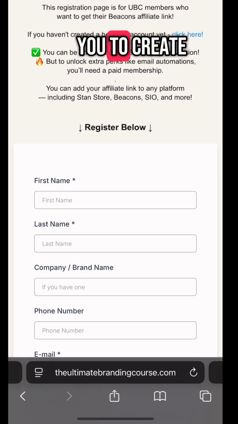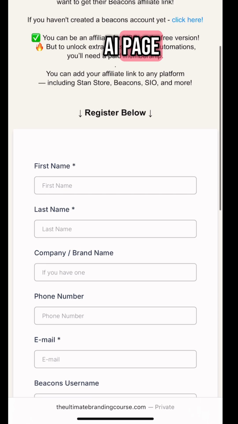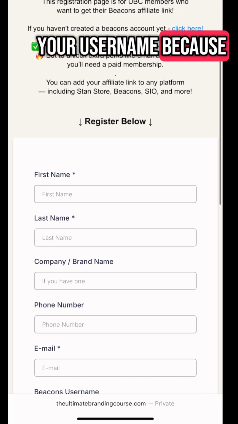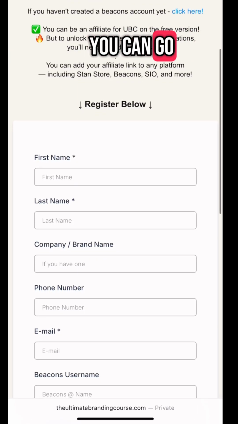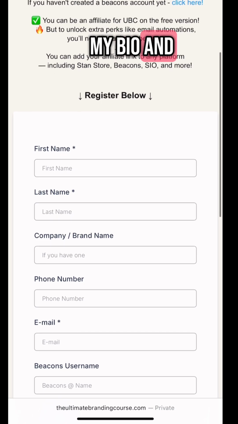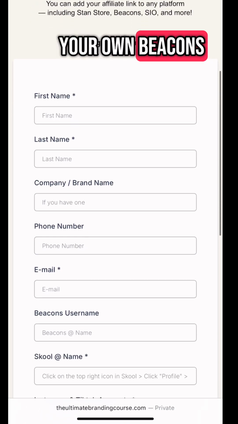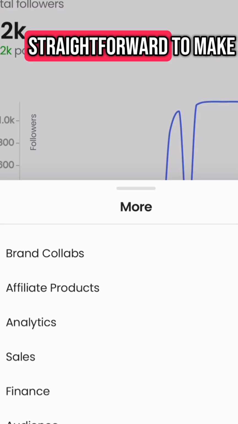It will require you to create a Beacons.ai page. Of course, remember your username because it's going to ask you for it. So if you don't have an account with Beacons already, you can go ahead and click the link in my bio and click on make your own Beacons. It's pretty straightforward to make yourself an account.